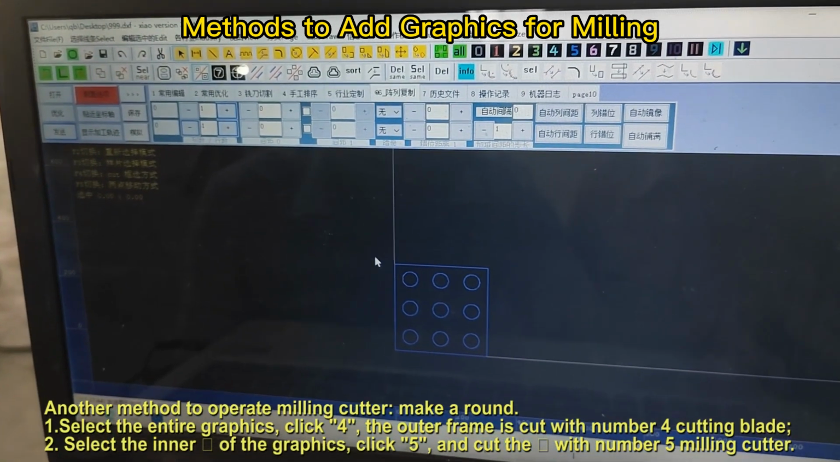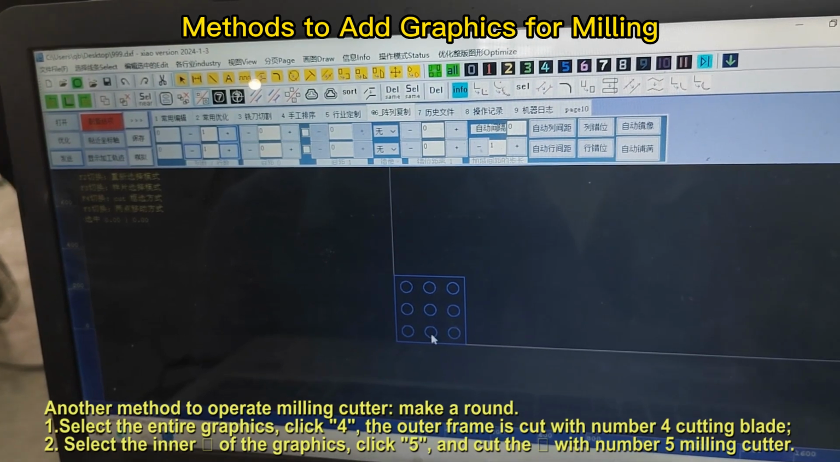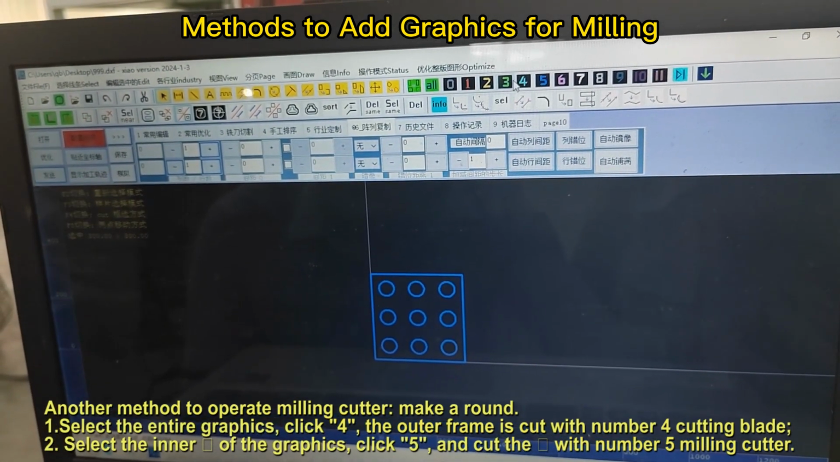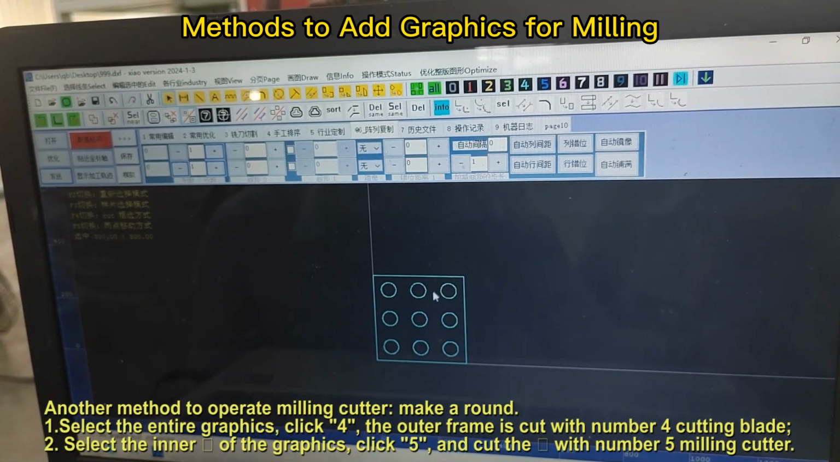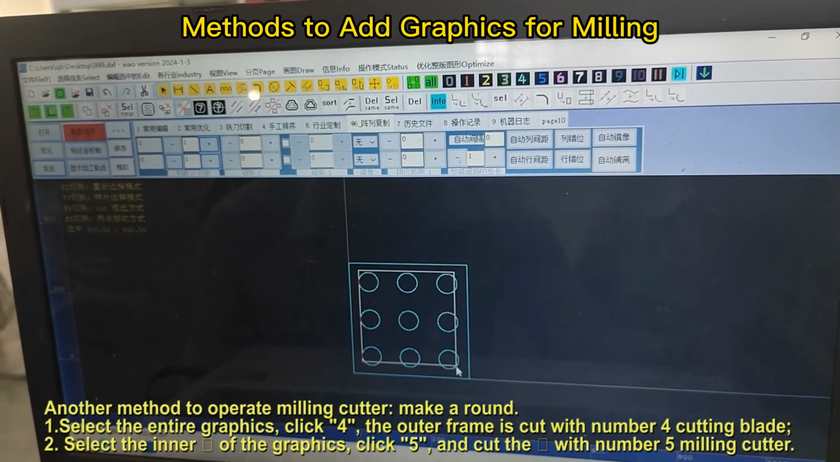Another method to operate the milling cutter, make a round. 1. Select the entire graphics. Click 4. The outer frame is cut with number 4 milling cutter. 2. Select the inner part of the graphics. Click 5 and cut with number 5 milling cutter.